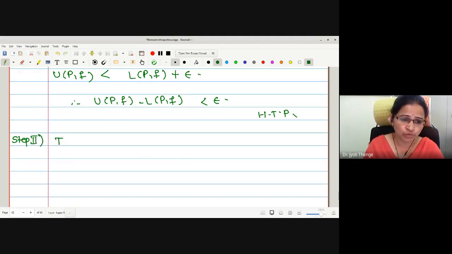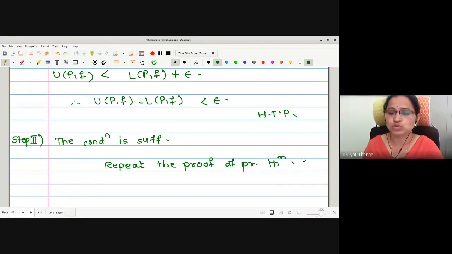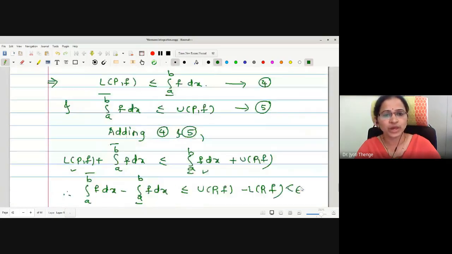Therefore, now we will go for the condition being sufficient. In this, we are going to repeat the proof of the previous theorem, because nowhere in the proof of the second part have we used the condition norm P is less than delta.